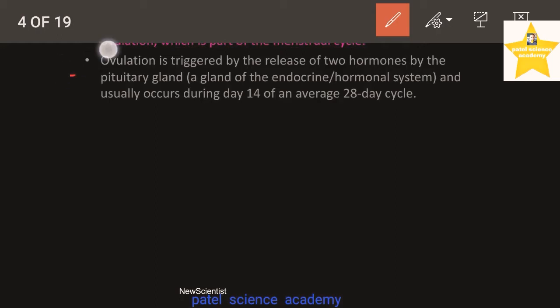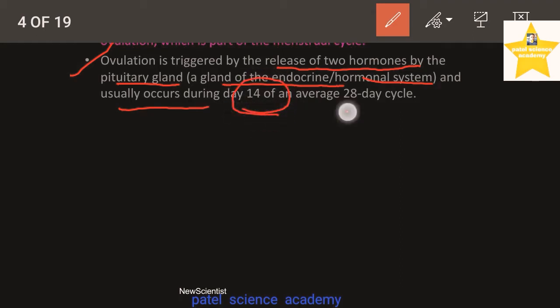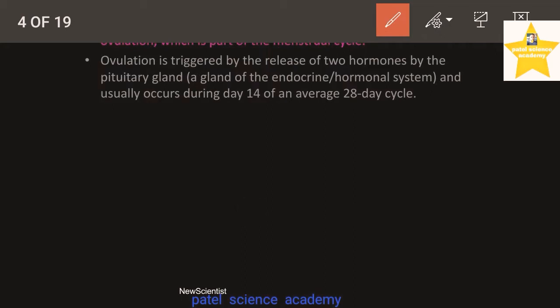Ovulation triggers the release of two hormones by the pituitary gland, which is an endocrine gland of the hormonal system, and usually it occurs on the 14th day, as I told you, of the menstrual cycle, which lasts 28 days on average. So ovulation is nothing but the release of the ovum or egg from the ovary in the female body.